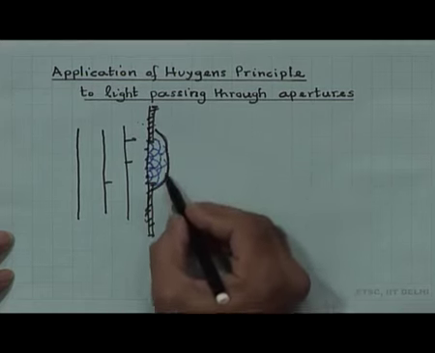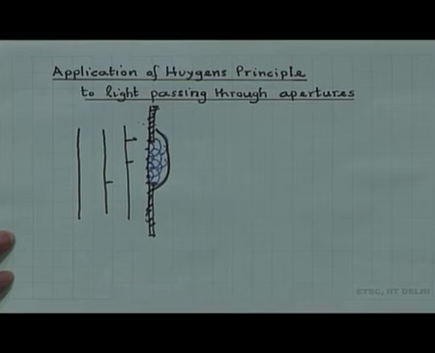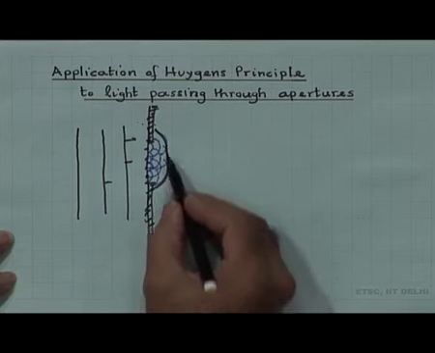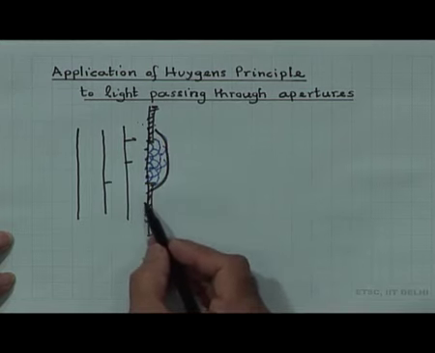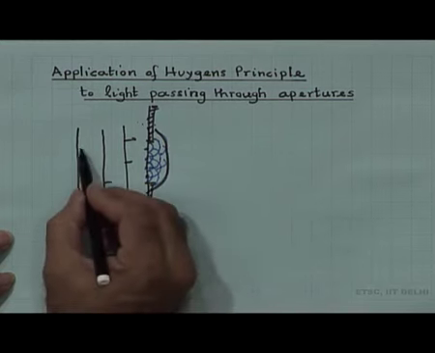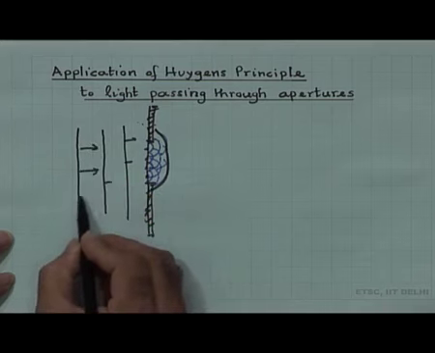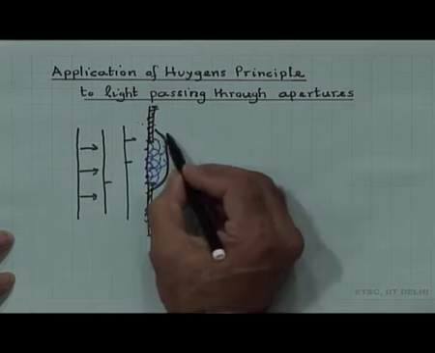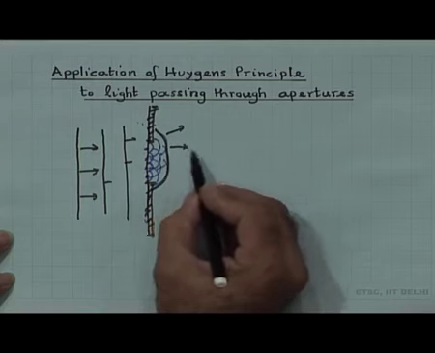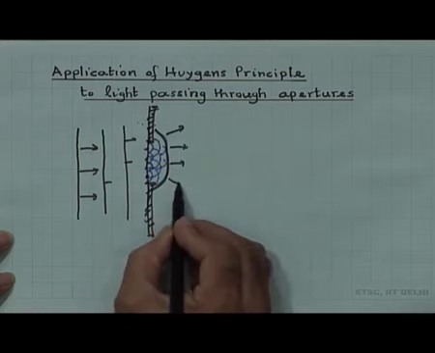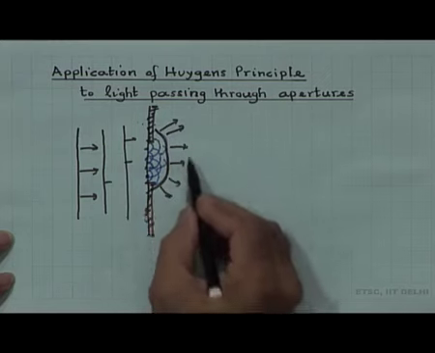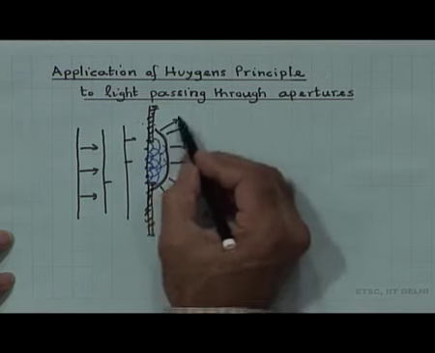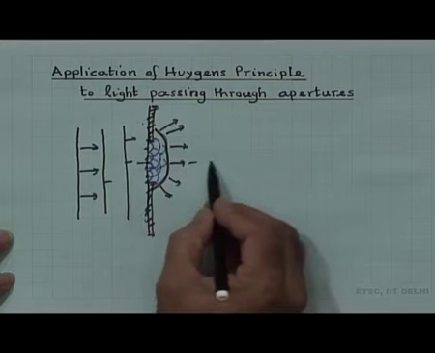But what we have seen is that the wavefront now has a curvature, which means that although originally it was propagating like this, now the k vector, or the propagation direction, which is normal to the wavefront, also has components in the direction away from the original direction.